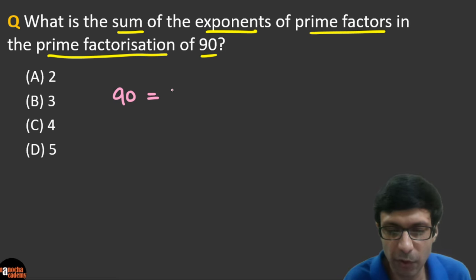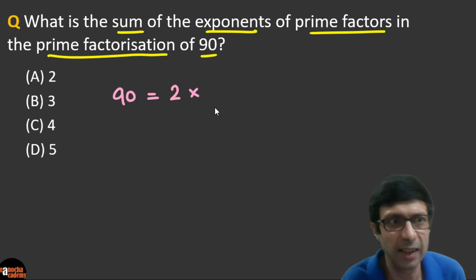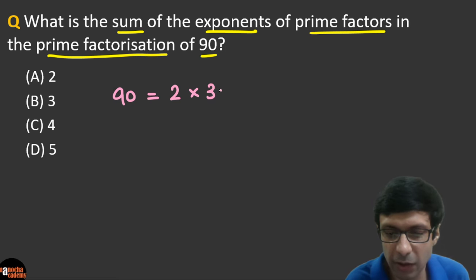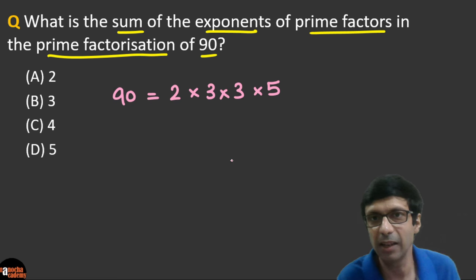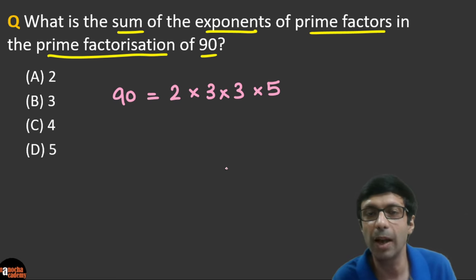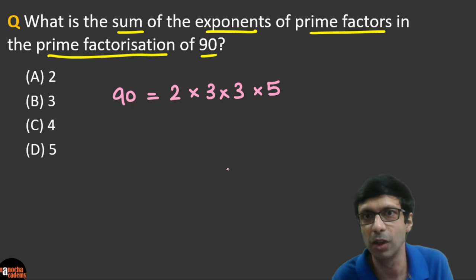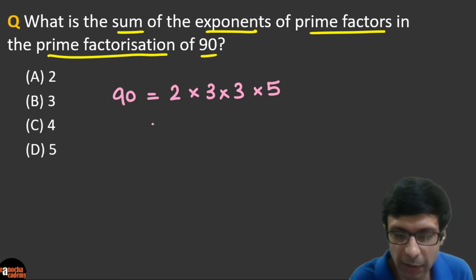So you know the prime factors are 2, right? And what else is there? So if you divide and see, the prime factors of 90 are going to work out to be 2 times 3 times 3 times 5, right? Because 3 times 3 is 9, and times 10. So we've written down all the prime factors of 90. Not the factors, the prime factors, because 2, 3, 5 are prime numbers, right? So that's the first thing we need to write.